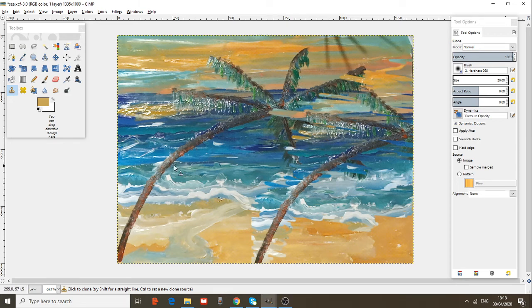I want to clone something else. I want to clone this beautiful part of the sea. Control. I leave the circle over here and then I start cloning my sea again. And I can correct many things this way. Okay.